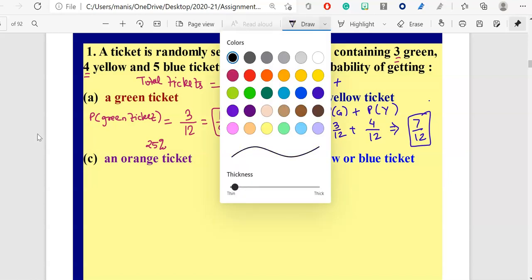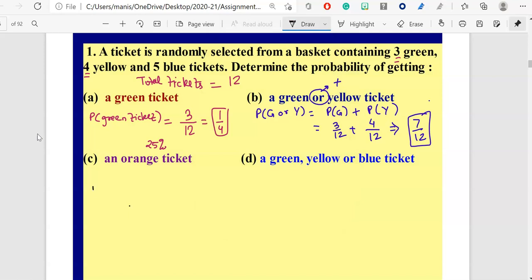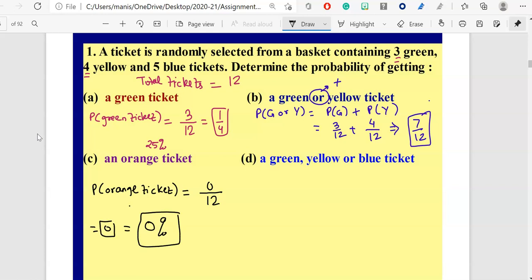Now let's go to the next problem, orange ticket. Again, we'll write the formula. P of orange ticket is equal to, let me again correct my spelling over here. Favorable number of outcomes over total number of outcomes, which is 12. How many orange tickets do we have? Green, yellow, blue. There is no orange ticket, so it's 0. So this means there are 0% chances, or the probability is 0 of getting an orange ticket, because there is no orange ticket over here.